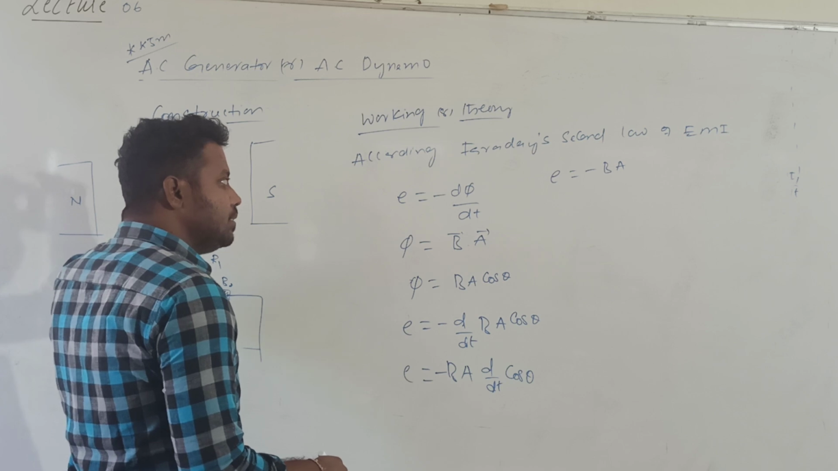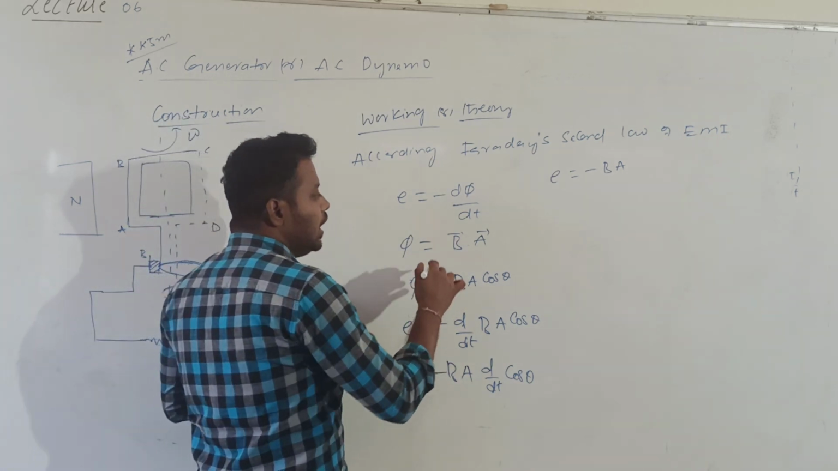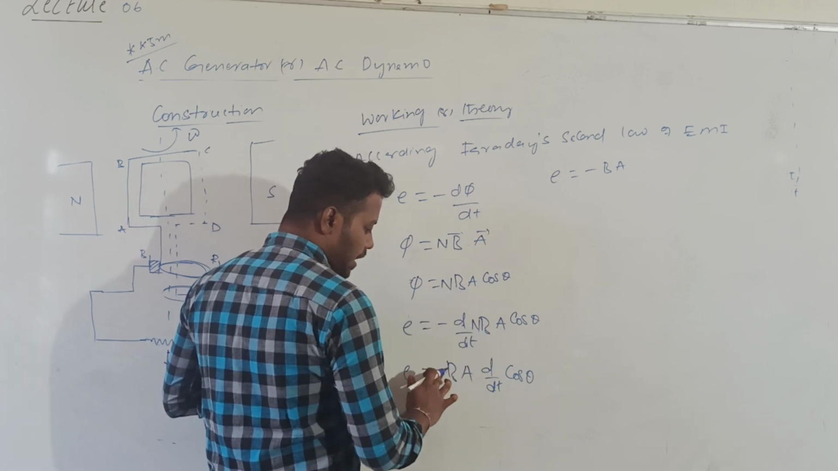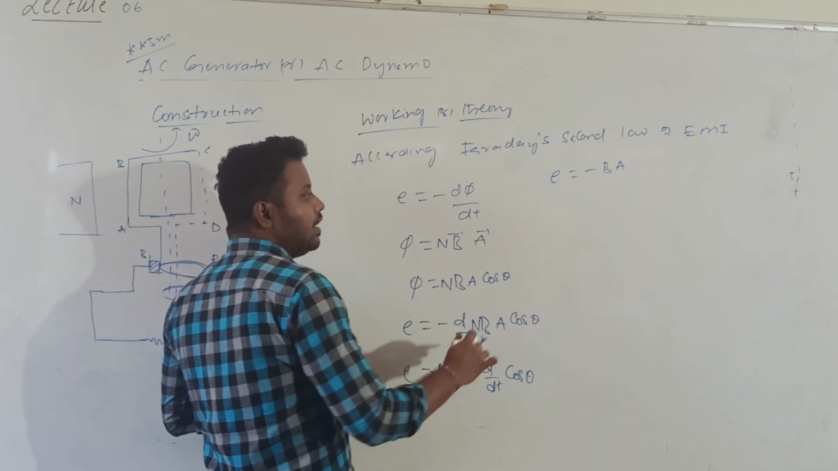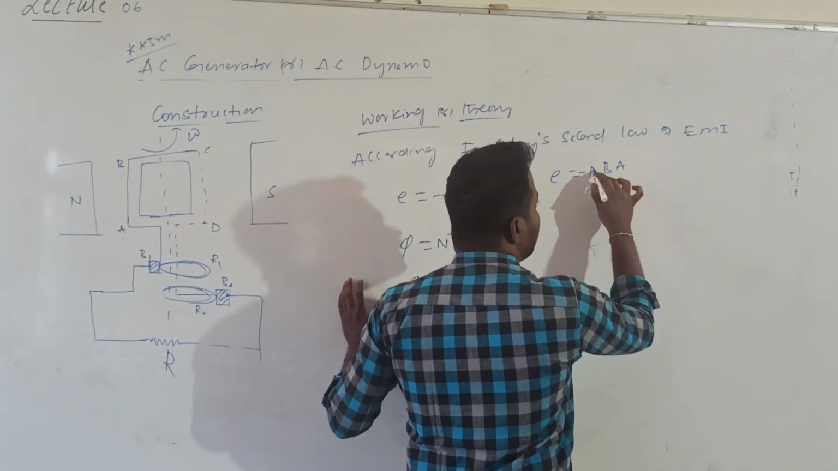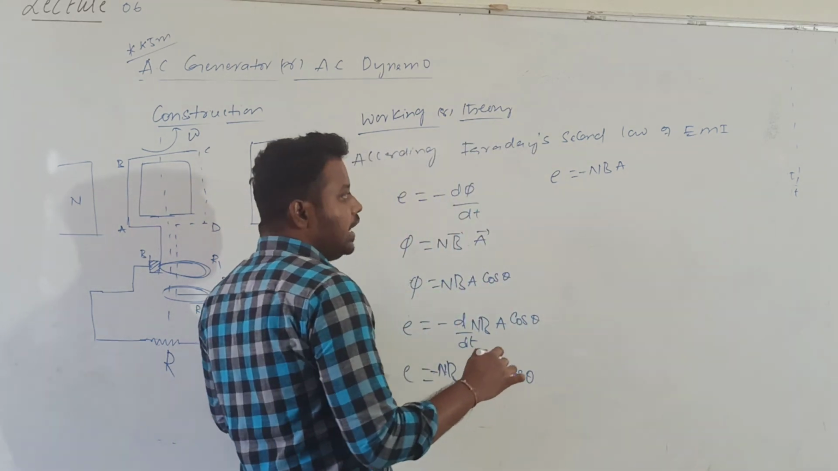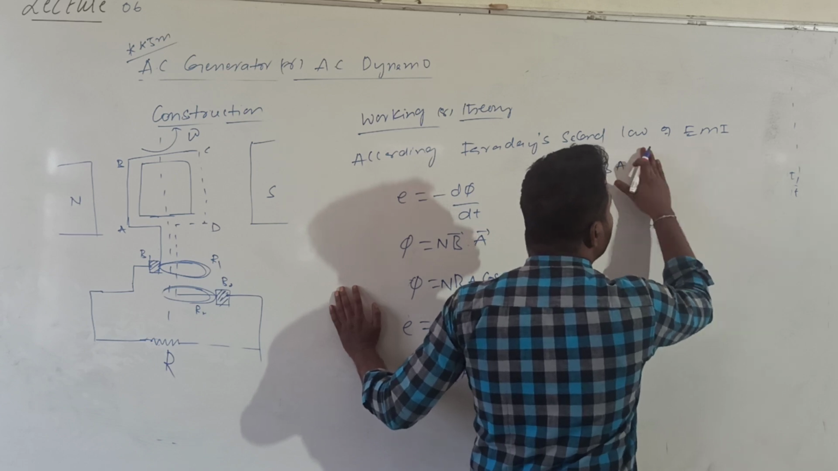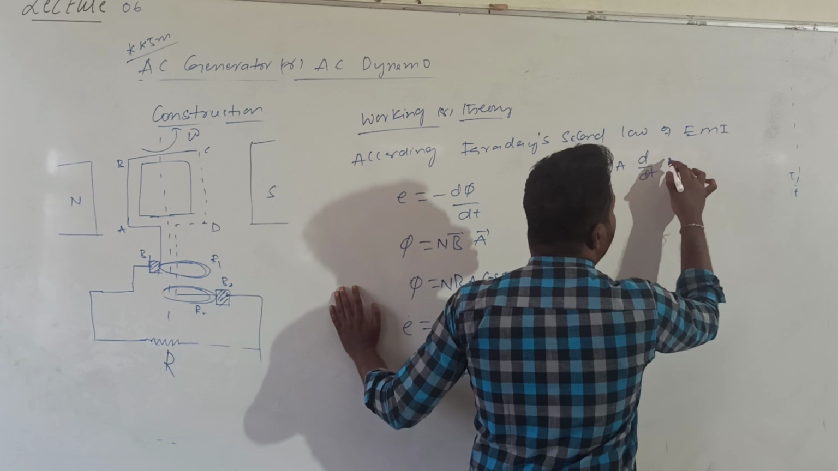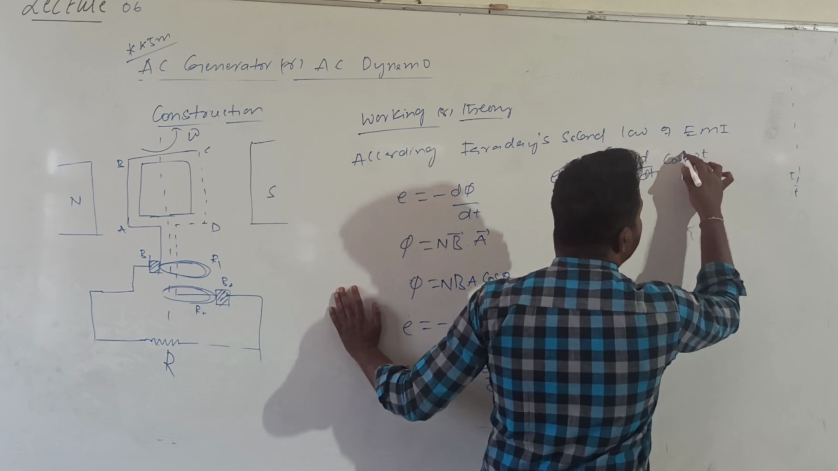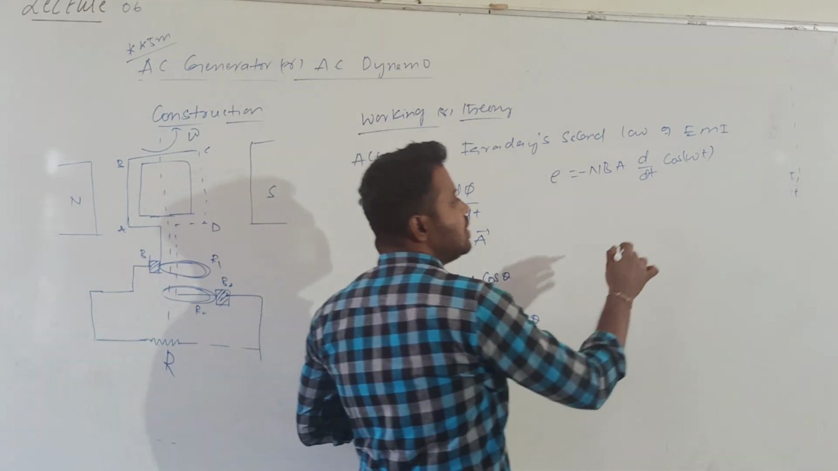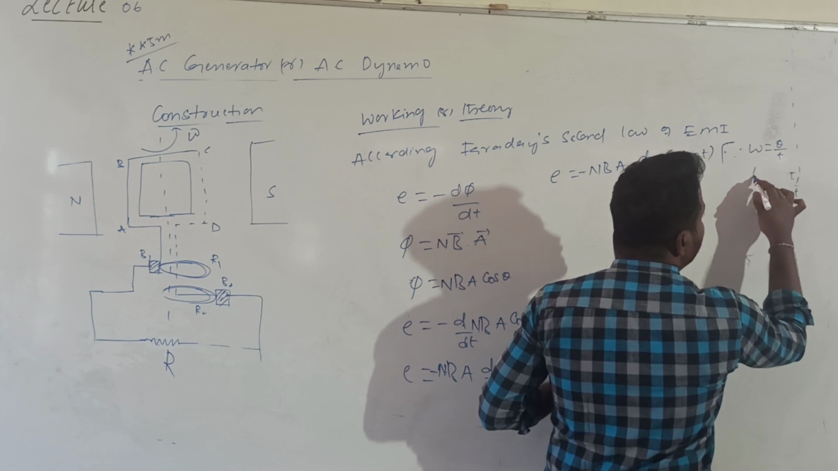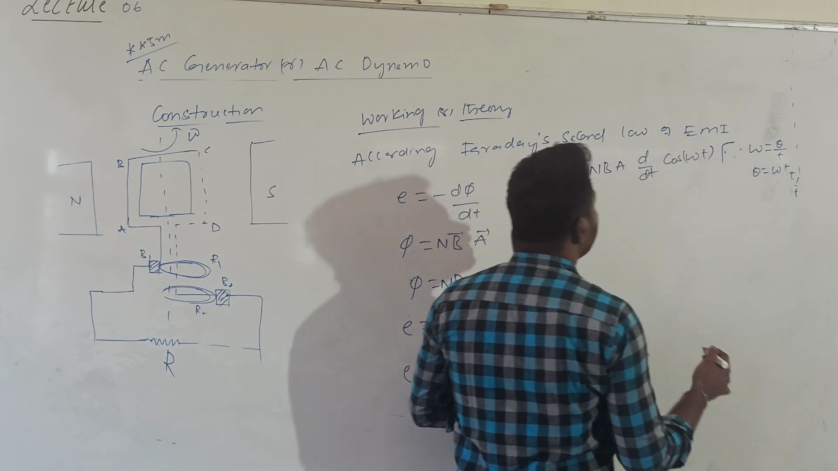One more important point I forgot: if there are N number of turns, I can write N into B into A. So here I can write it as minus N into B into A into the derivative of cos theta, which is minus sin theta. Or d by dt of cos theta, I can write it as cos omega t, since omega is equal to theta by t, theta is equal to omega into t.